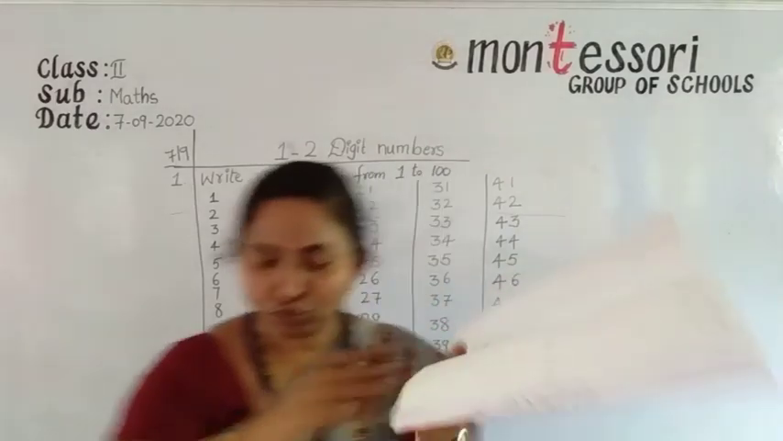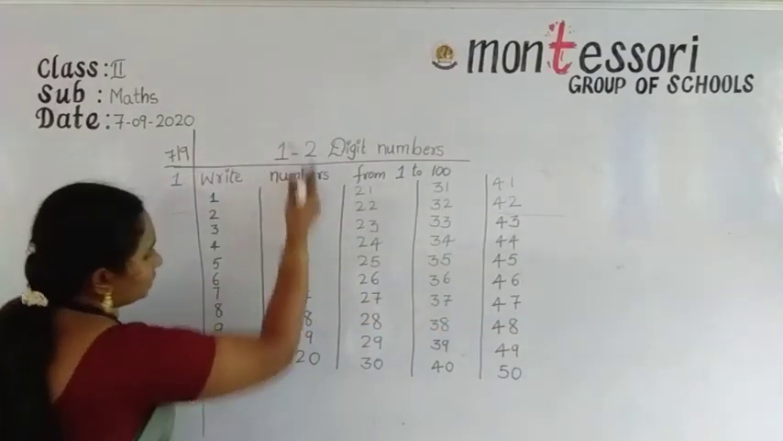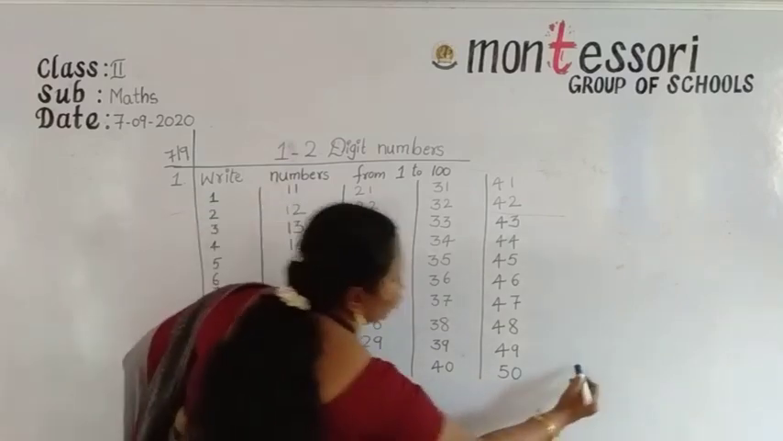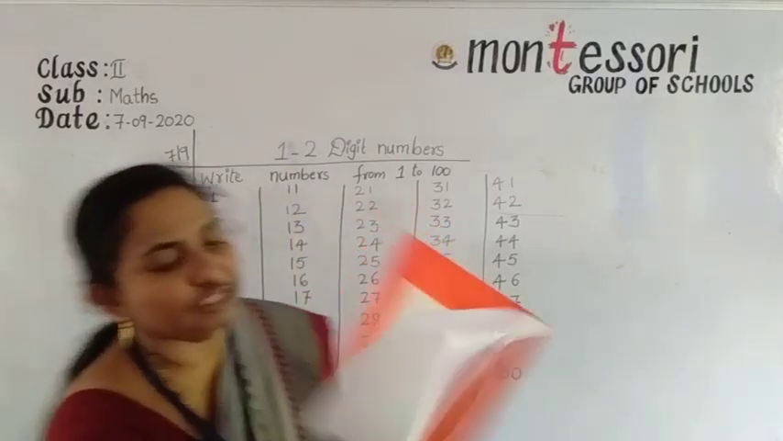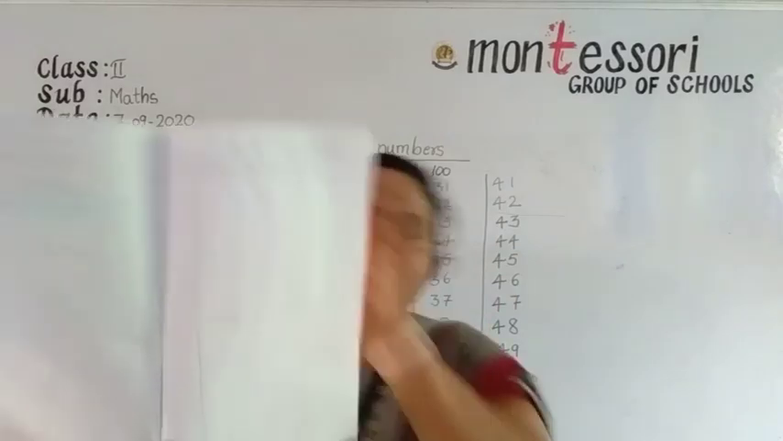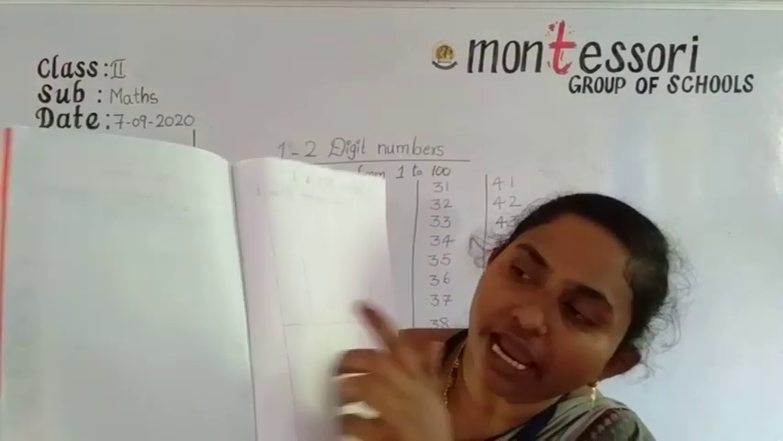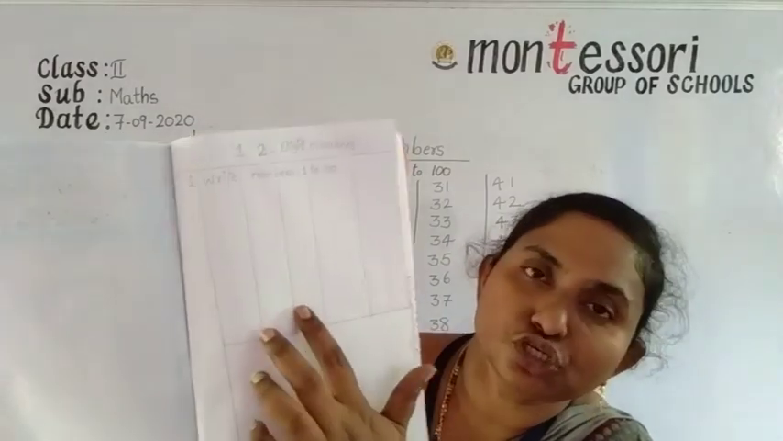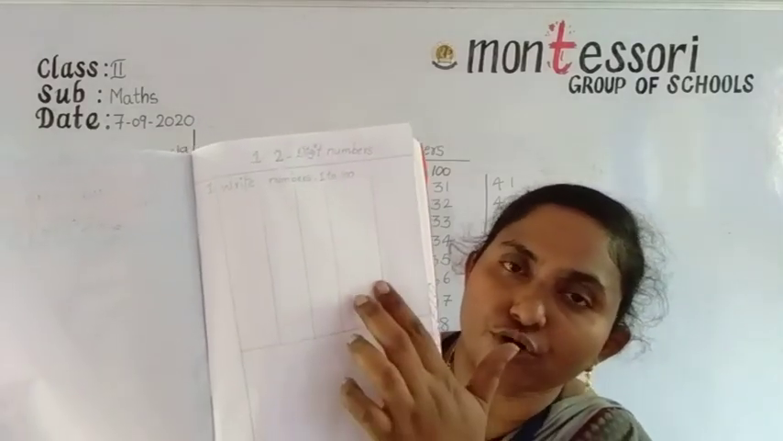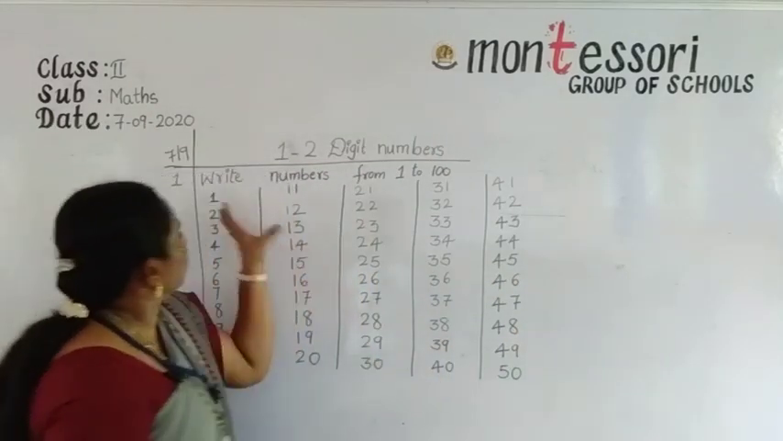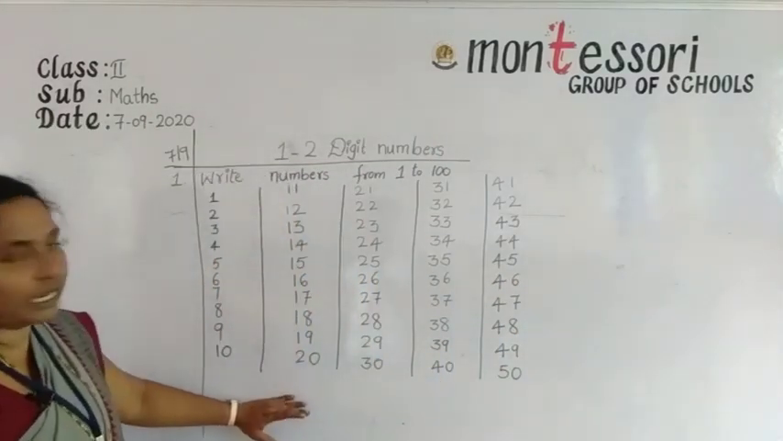Now I will show on the board. So this is your book, and you can draw the line in the middle of the page. I will show likewise. In the page you can draw the line like this, and here 1, 2, 3, 4. You can draw 4 lines. Now you can write the numbers.